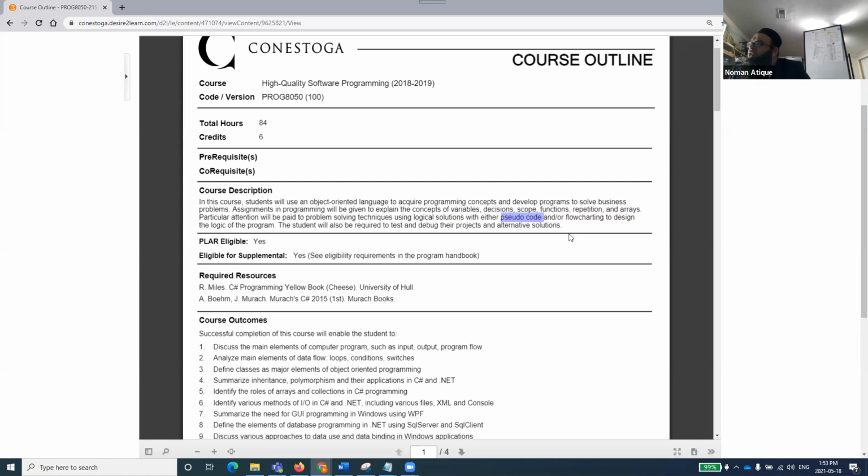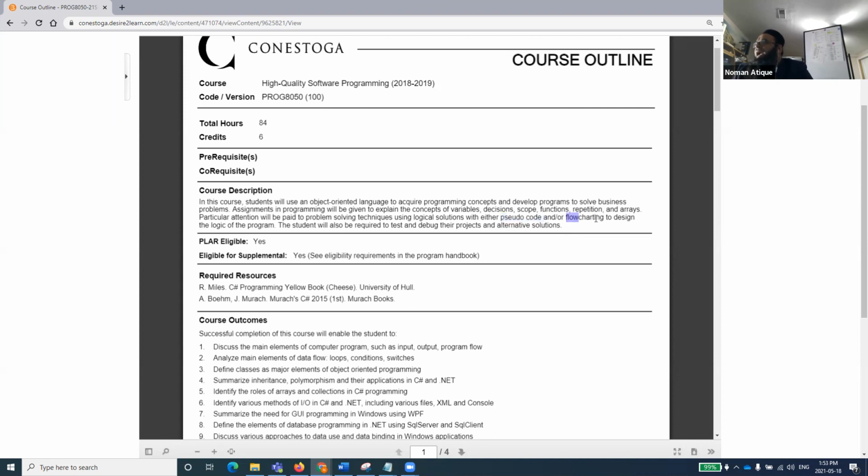Can anyone give a definition of pseudocode in the chat window, so that no one is left behind? What are pseudocodes, if anyone knows? If no one knows, IDK is the right answer. I don't know. So IDK is a very good answer. Logic, that's good. Someone says logic. So if you don't know, you can write IDK. No answer is a crime, but IDK is not a runtime code. Good, no problems. Okay, I'll talk about that. Just keep it with you.